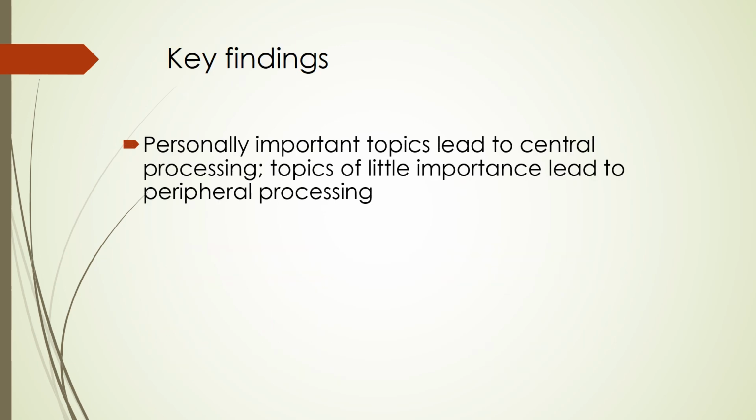So key findings as it relates to this theory: personally important topics lead to more central processing, but we're not sure to what extent that is going to be objective or if it's going to be biased. Lots of times, personally important topics are personally important because people are very biased toward them, because they have a particular position on it. Topics of little importance to us will lead to peripheral processing, so we won't be paying attention to it that much.